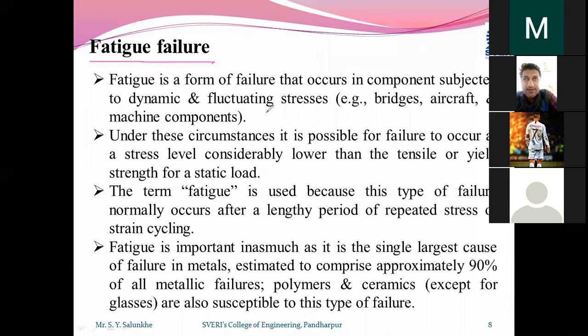But in machine design, we assume that the same amount of compressive stress is sustained by any specimen as in tensile nature. I'll repeat it once again.